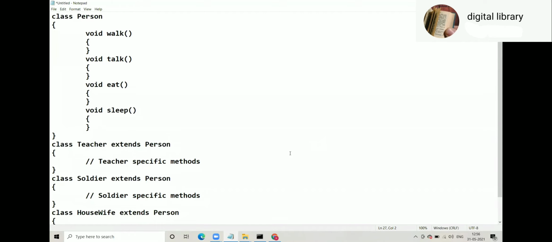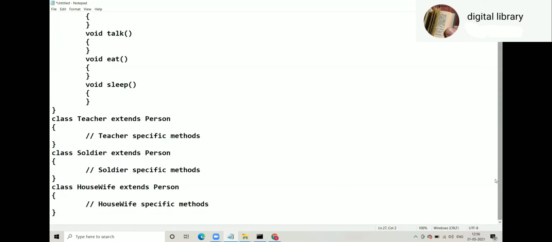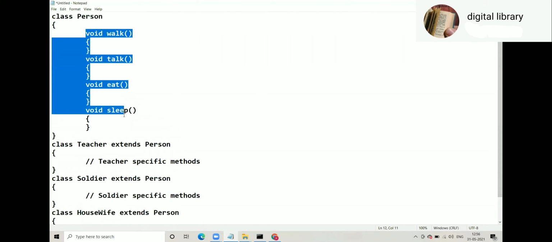And then we have three child classes of person: teacher, soldier, and housewife. They've got their own specific methods. But what is common in them? They all inherit all these methods as they are, because every person walks, talks, eats, and sleeps. Though they have their own specific methods, they all inherit the person class walk, talk, eat, sleep methods.